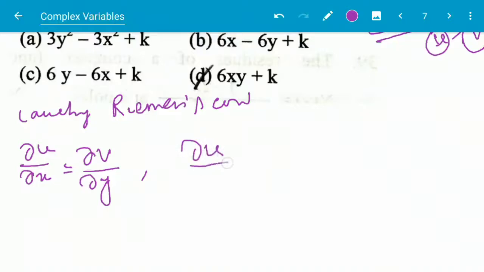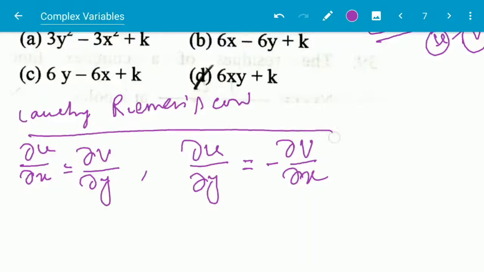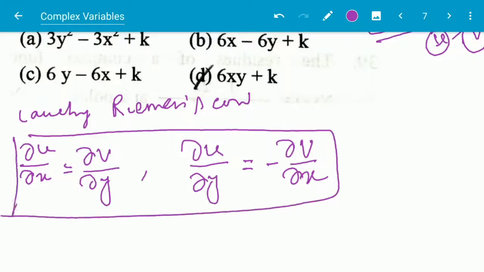del u by del y, the partial derivative of u with respect to y, will be equal to the negative of the partial derivative of v with respect to x. These are the conditions for analyticity. These are the necessary conditions, and there are more conditions we will discuss in further questions. So we have to use these things to find out v.